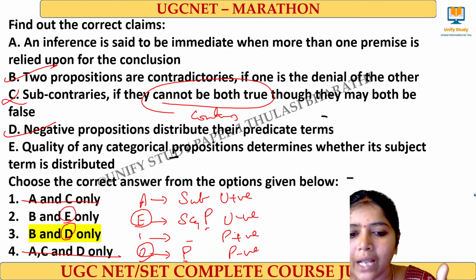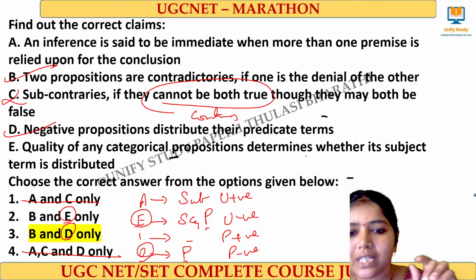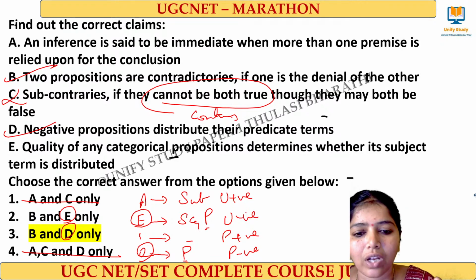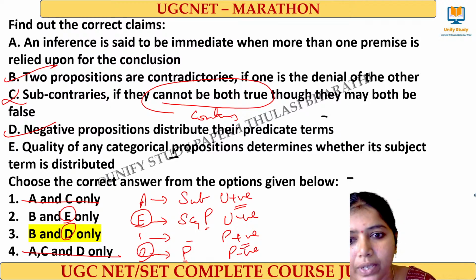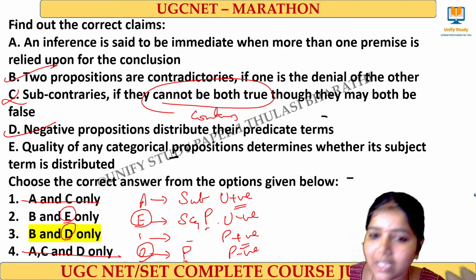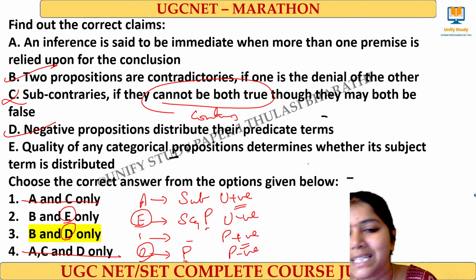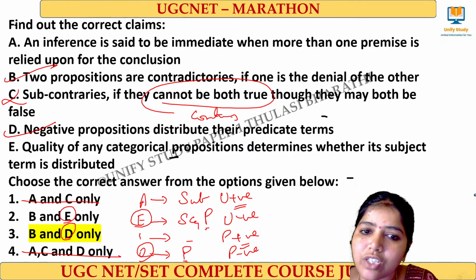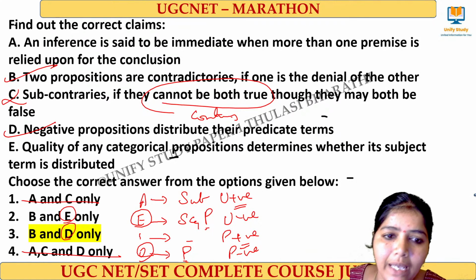Next, quality of any categorical proposition. What is the quality? That is positive or negative. Quality of any categorical proposition determines whether its subject term is distributed. See, no, it does not mean that. Here in A, positive, the subject is distributed. Here it is also positive, but the subject is not distributed. So the claim that quality determines whether the subject term is distributed is false. Is it clear, learners? Am I clear?